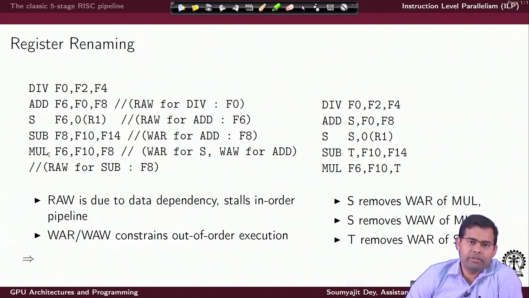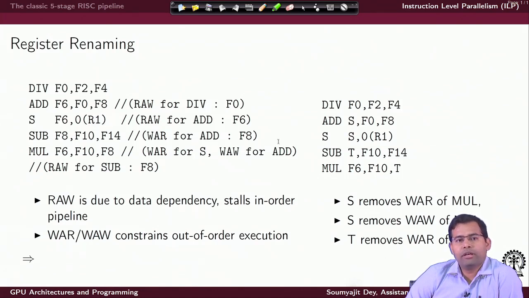Let us explain that once again. As we can see, this multiply instruction is writing to F6, whereas the store instruction is reading from F6. Now, this is a read after write, which would mean the store instruction cannot be executed after the multiply. There cannot be any reordering possible between multiply and store.